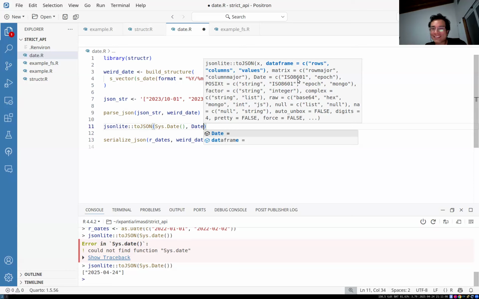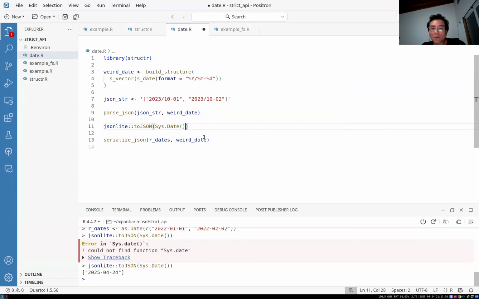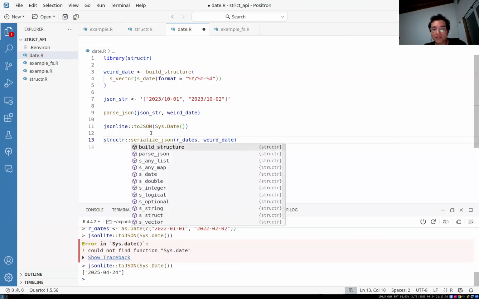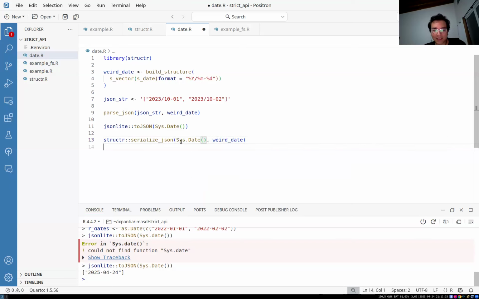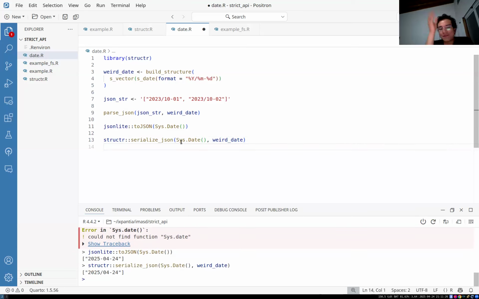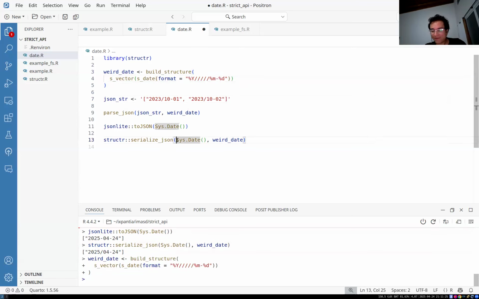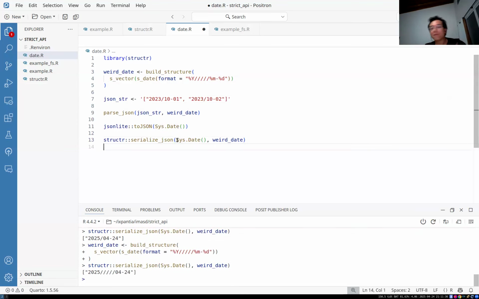Again, if we're working with legacy systems, maybe it doesn't follow ISO. Maybe it follows whatever they came up with in the 80s. I don't know. So with serialized JSON from structure, we can actually enforce that contract when writing JSON as well. If we send here our Sys.Date to take today as a weird date, it's actually going to give us 2025/04-24. We can put in a couple more slashes just to make it a little bit weirder. It's going to enforce that both when reading JSON and when writing JSON.